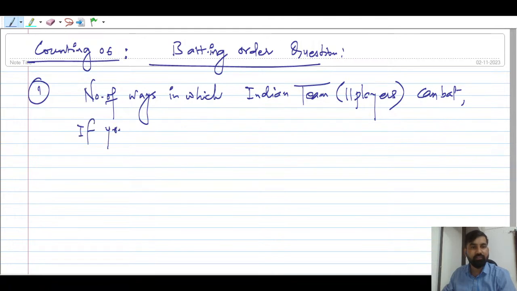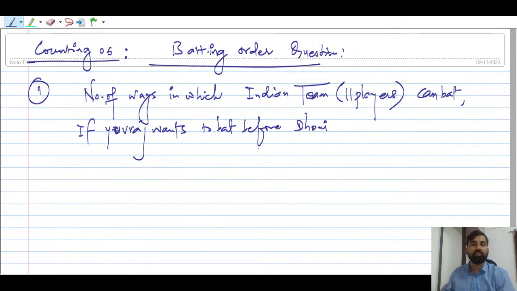Why am I giving this kind of question? Just to open your eyes on how to count. Though the nCr and nPr formulas are there, how to use them is the very important thing. Number of ways in which the Indian team's 11 players can bat, if Yuvraj wants to bat before Dhoni and Jadeja wants to bat after Dhoni.